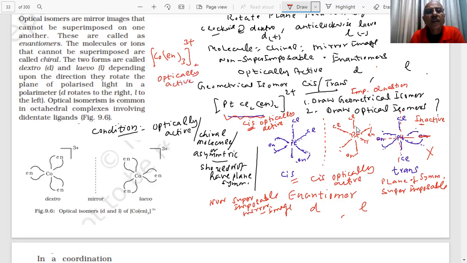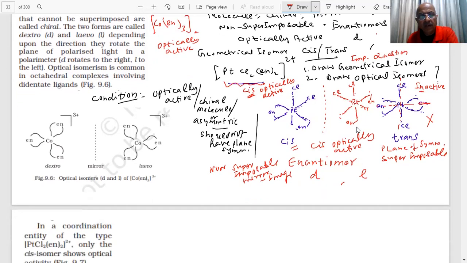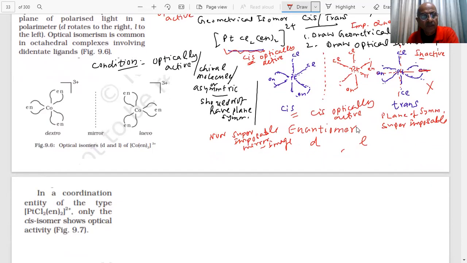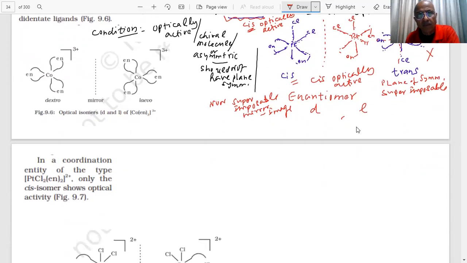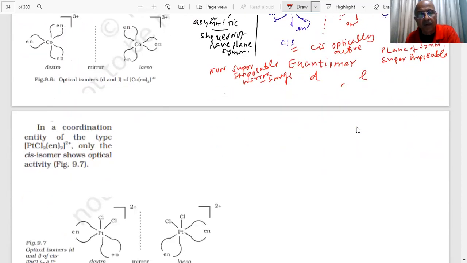You have 1 minute to draw. Draw the optical isomers of this compound, [Co(en)3]3+.